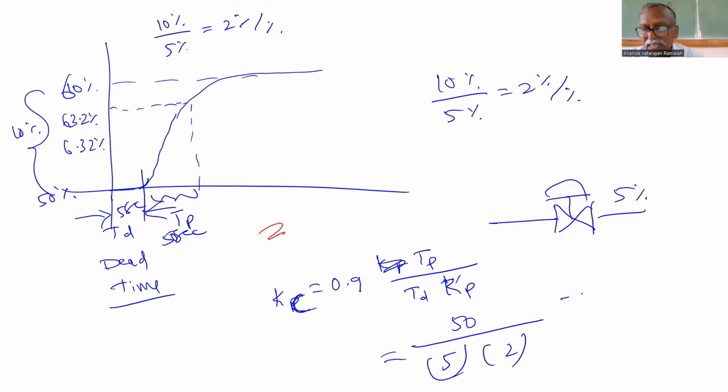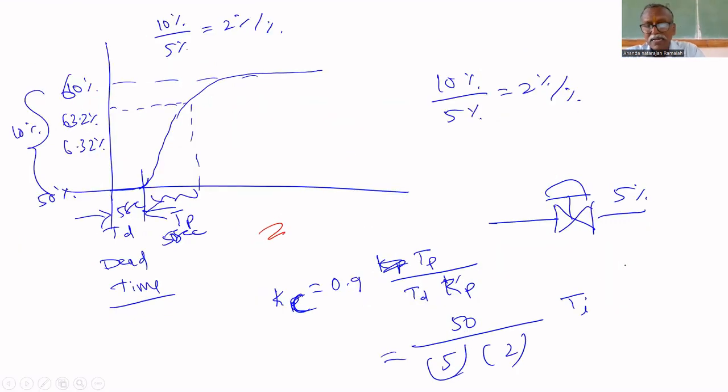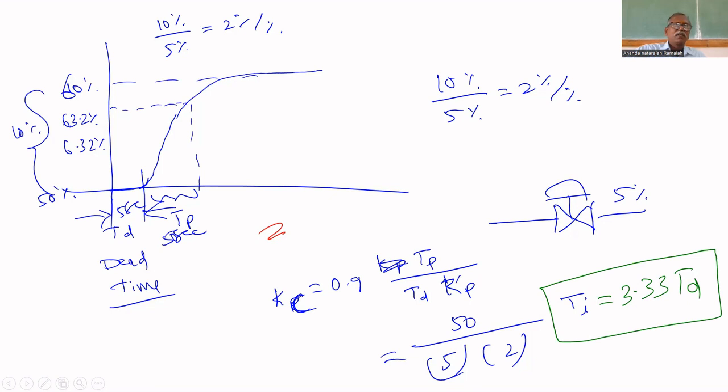We have to find Ti. Kc we already found in the PID controller. Ti is the integral time. Ti equals 3.33 times Td. That's all. Thumb rule. Now you know all the parameters. This process is called tuning the controller. Finding Tp, Td, Kp is called modeling.